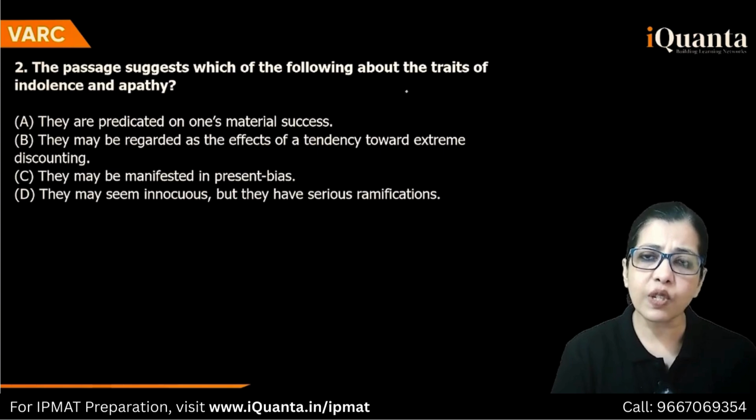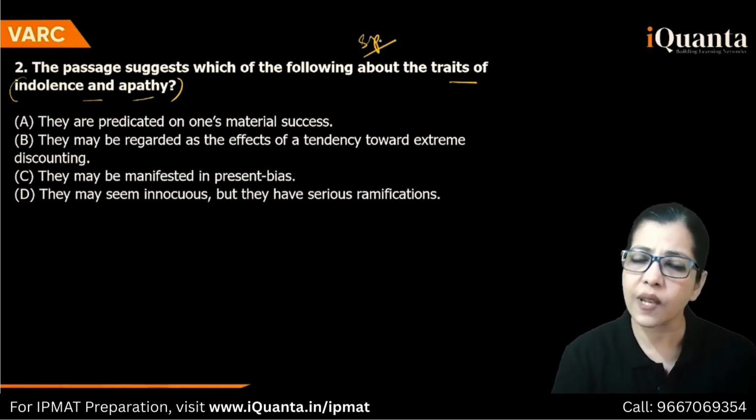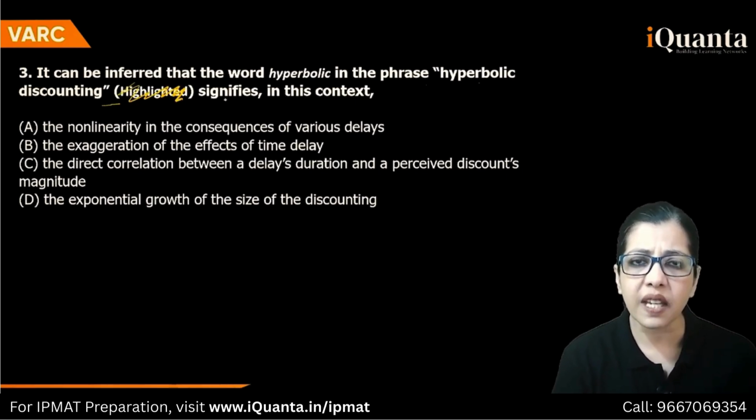The passage suggests which of the following about the traits of indolence and apathy. Go to these particular points and pick those. ठीक है? So ये तो आपका specific info question हो गया. Then it can be inferred that the word hyperbolic in the phrase hyperbolic discounting, यहाँ पे highlight करना मैं भूल गई हूँ, so I'll cut this off. ठीक है? Signifies what in this context?